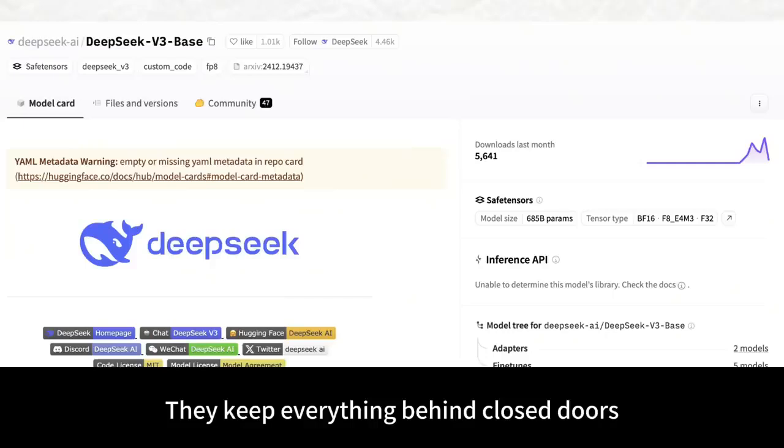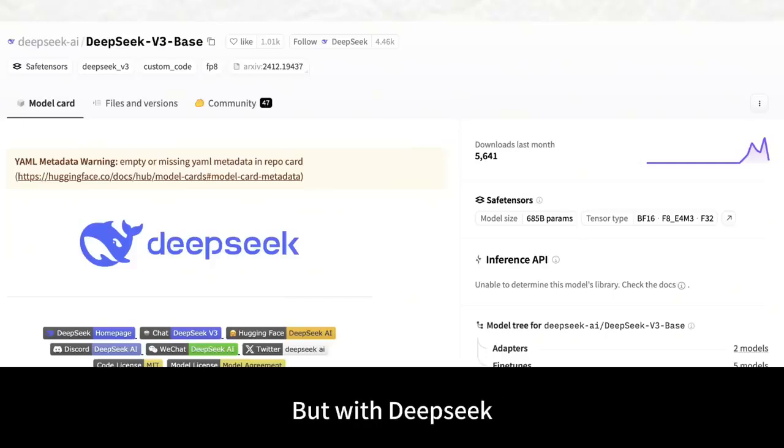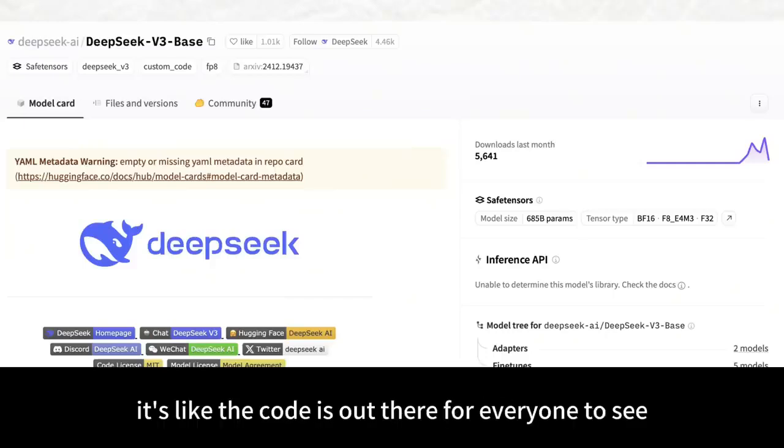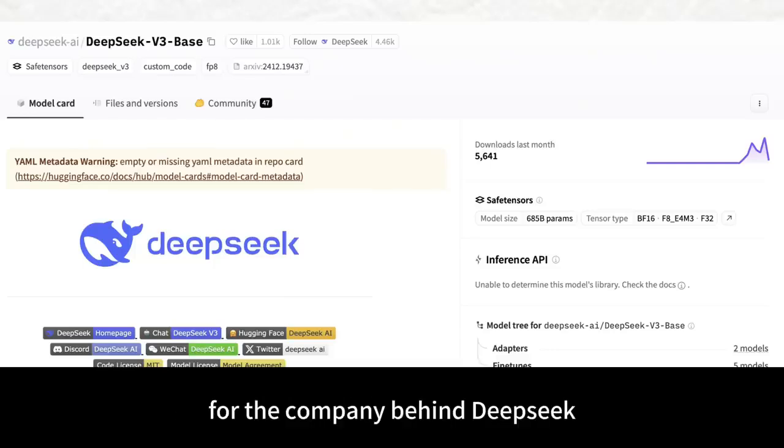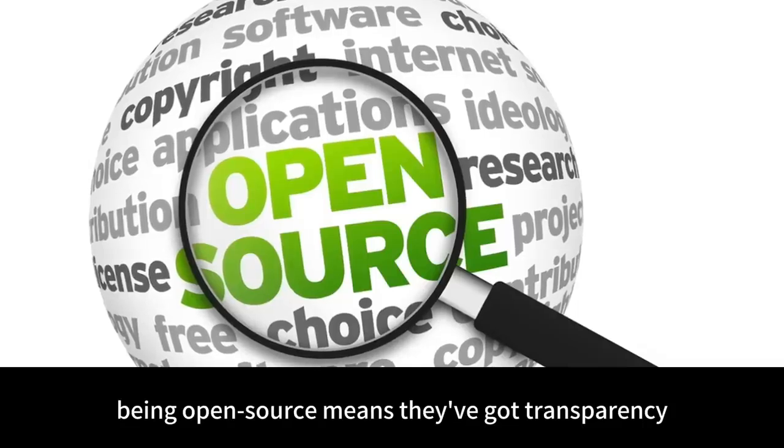They keep everything behind closed doors. But with DeepSeek, it's like the code is out there for everyone to see. That's a huge deal. For one, it means anyone can use it for free. If you're a developer, you can take that code, tweak it, improve it, and make it work for whatever you need. And for the company behind DeepSeek, being open source means they've got transparency.